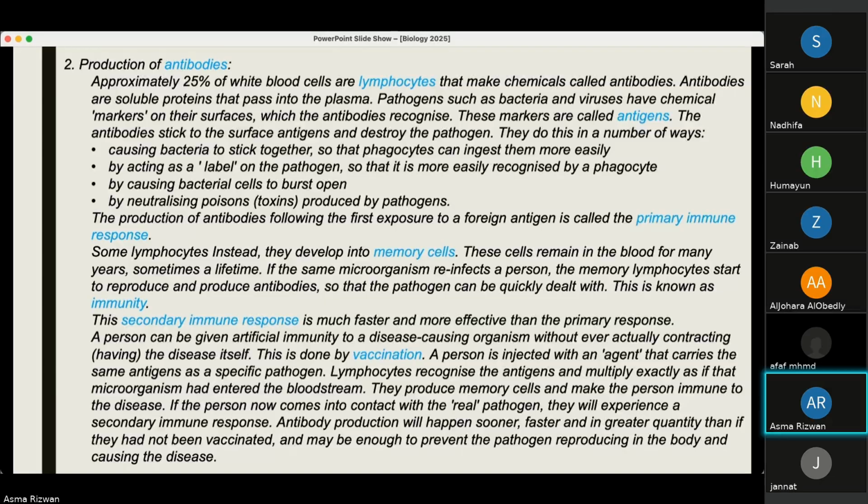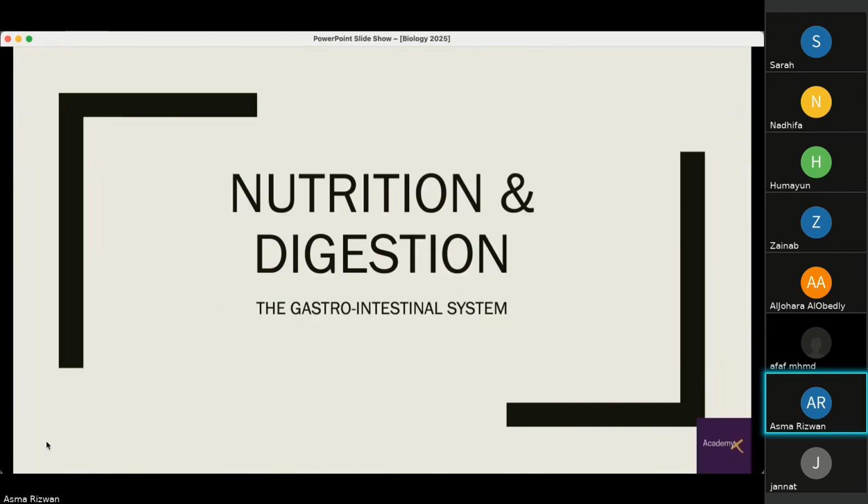And if the person now comes into contact with the real pathogen, they will experience a secondary immune response. Antibodies will be produced faster and in more quantity, and it will be enough to prevent the pathogen reproducing in the body and causing the disease.